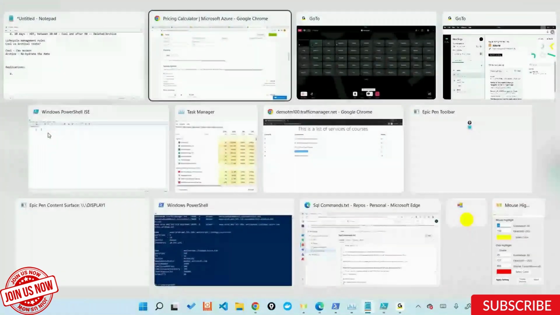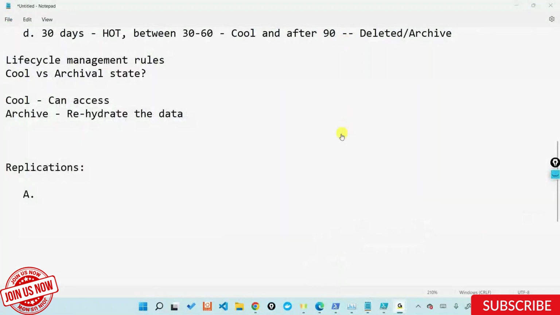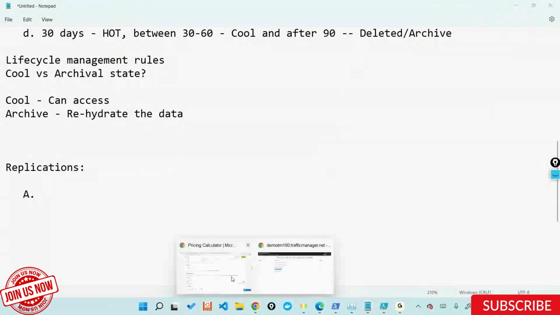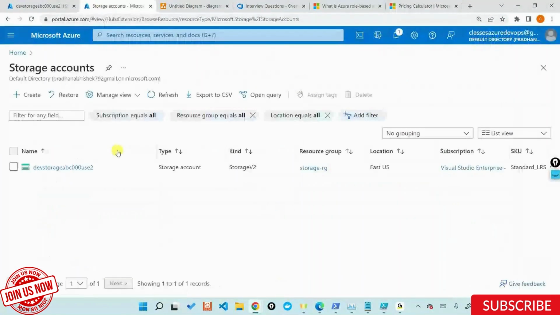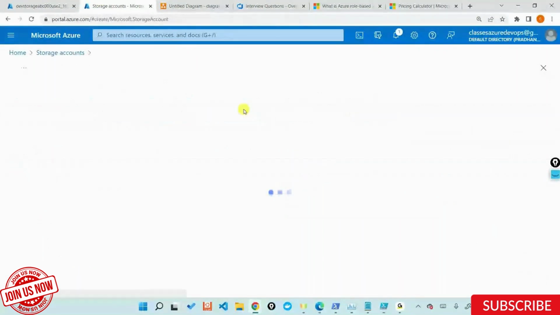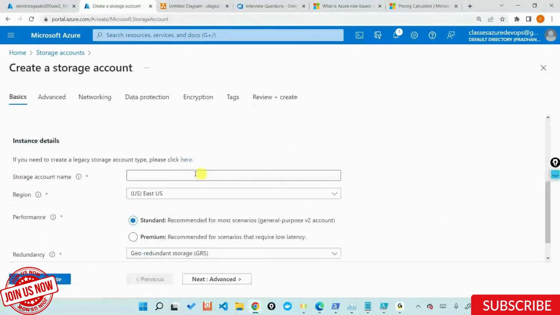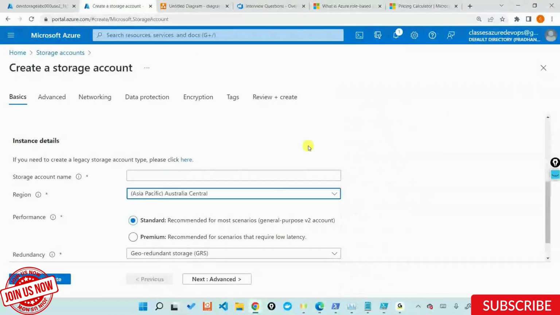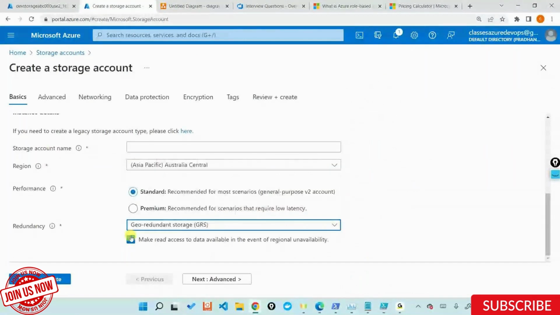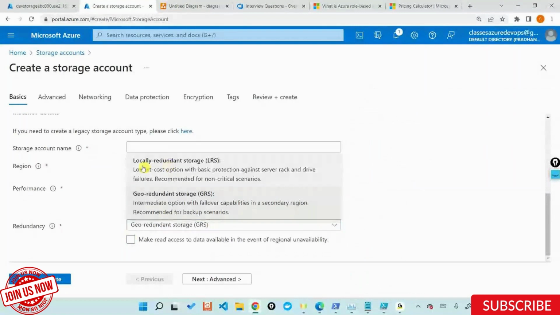The answer here should be that it completely depends upon the region that you're creating a storage service in. Not all the regions will offer all the redundancies. Let's say I go to the homepage and I want to create a storage account service. If I choose a location like Australia Central, the available redundancies are what? LRS and GRS only.